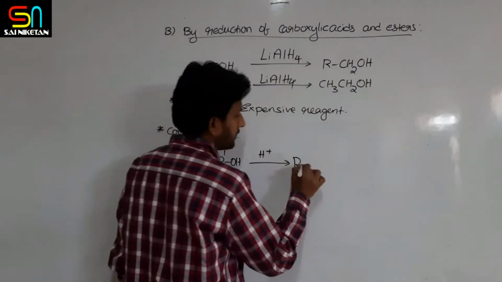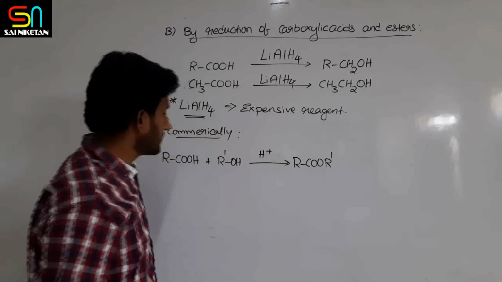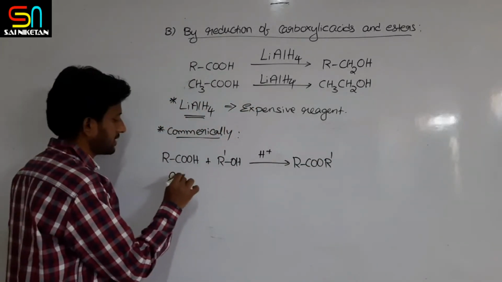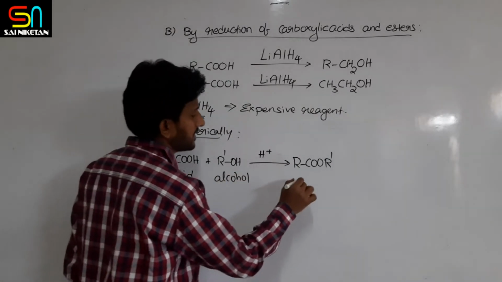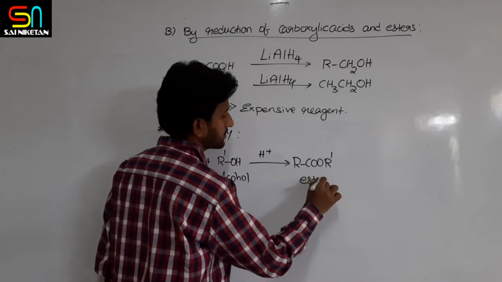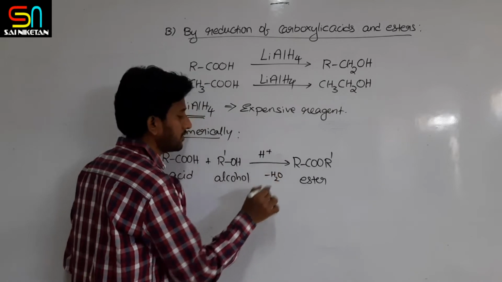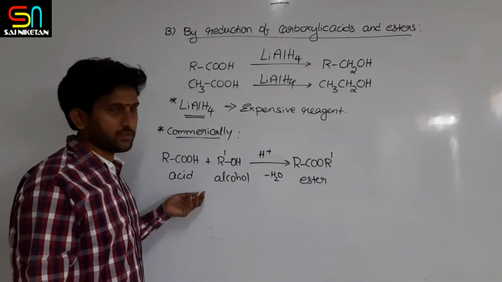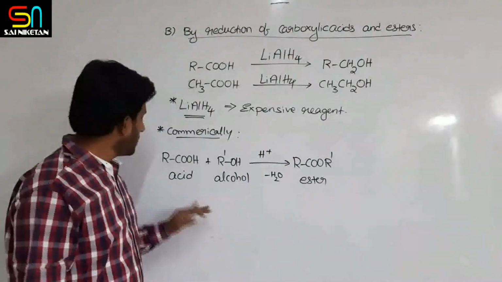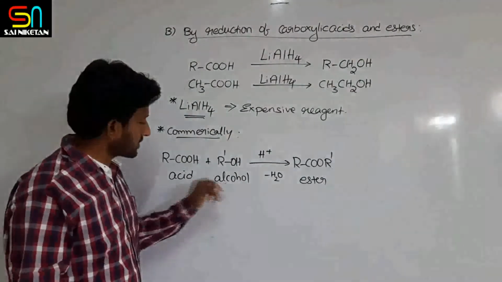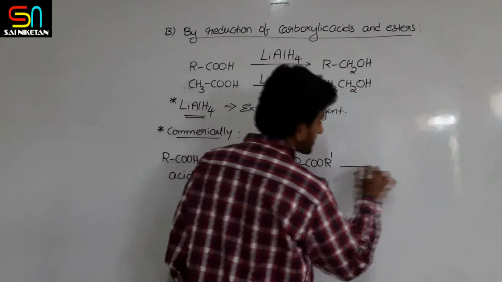So that first of all you will get an ester. This is the carboxylic acid and this is the alcohol. It produces an ester. This process is called esterification. Formation of an ester is called esterification. When an acid reacts with an alcohol, you will get an ester.